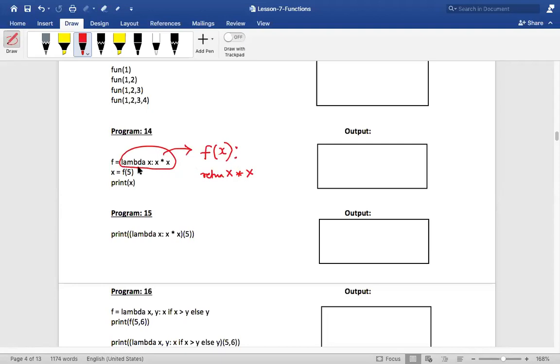So this lambda function is indicating that it is taking a single parameter and it is returning a value. It can have only one expression over here, and the value of that expression would be returned. So this lambda x colon x into x can be considered like this. I'm going to give you other examples, don't worry, but for now, did you understand how this lambda expression would look? Is that clear now?